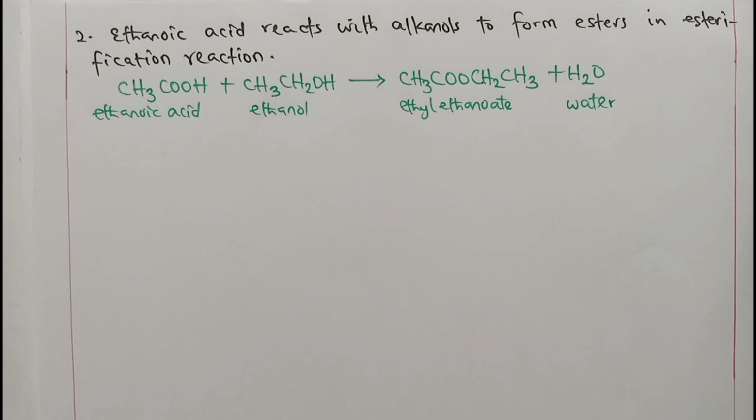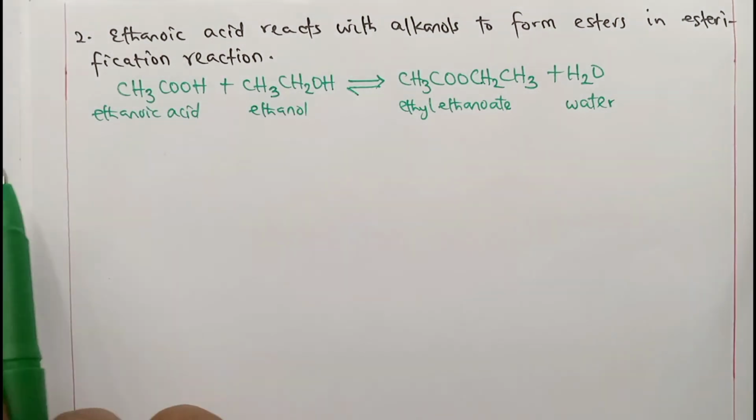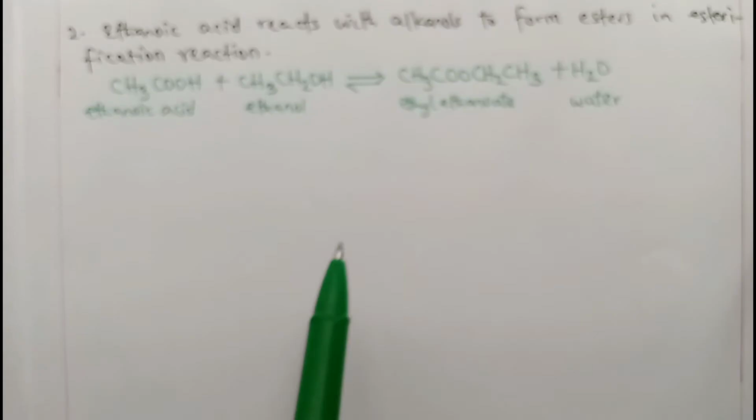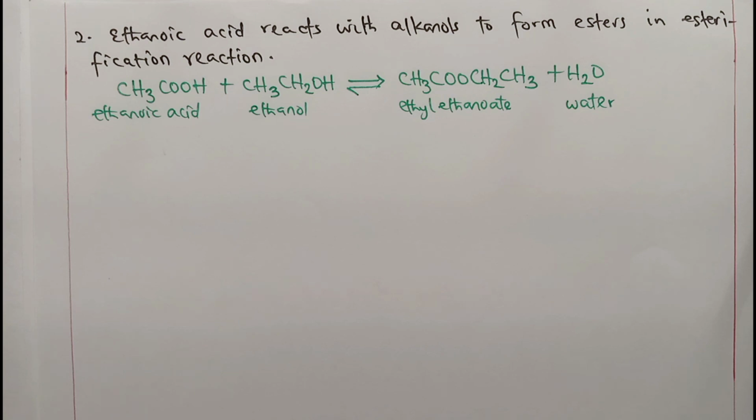But we quicken it with increased temperature and addition of concentrated mineral acid, mostly tetraoxosulphate(VI) acid, because you know HCl, I said previously that it is a volatile acid, and this reaction is a reversible reaction. This means that it can go in both ways. Hope you get that. And the product, which is ethyl ethanoate, has a sweet smell, and all esters normally have sweet flavors. That one is certain.